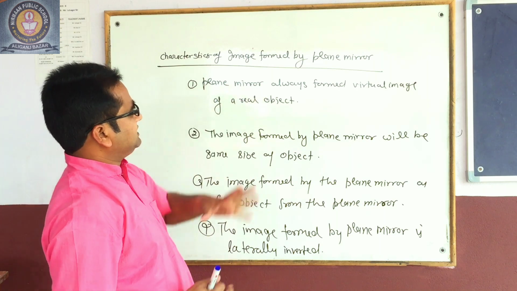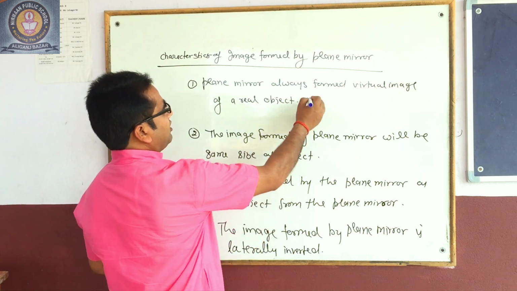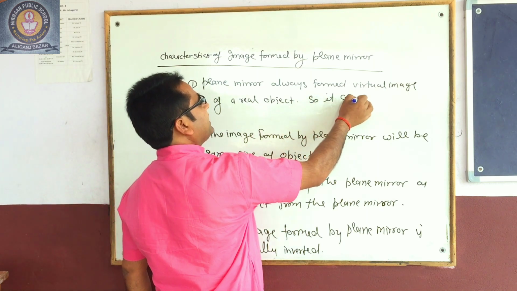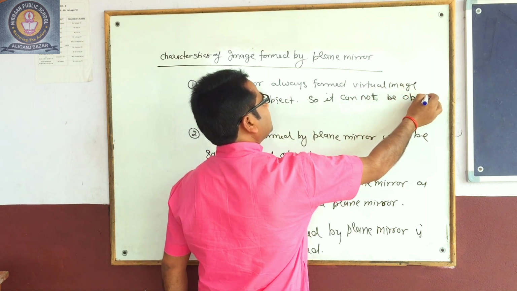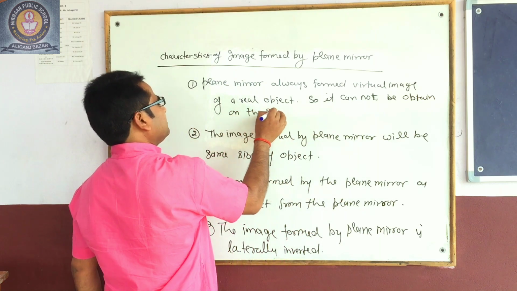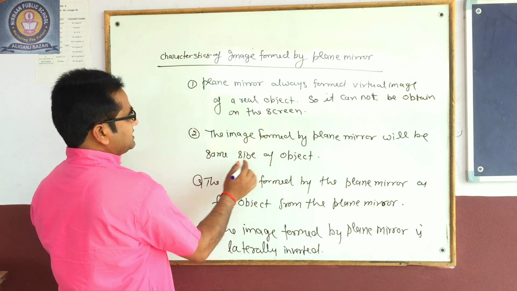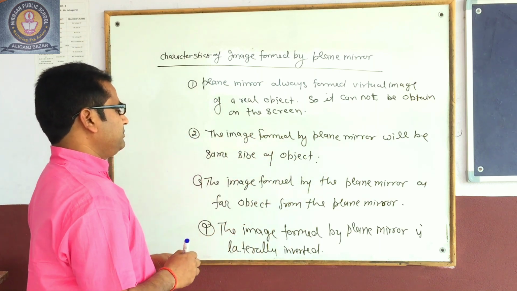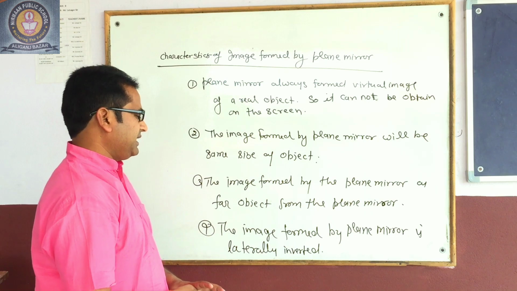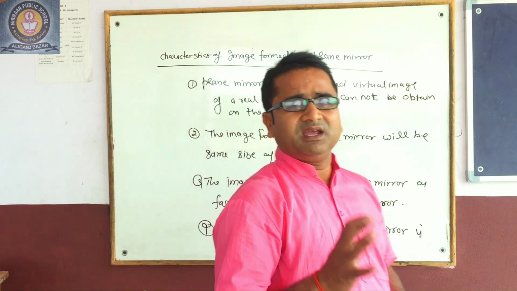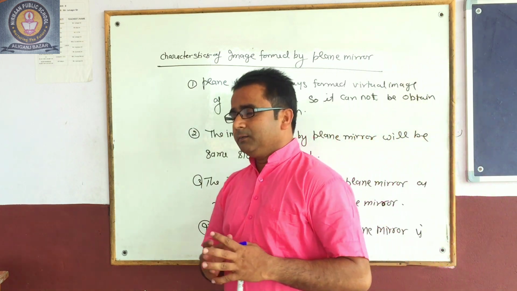Now, the plane mirror always forms a virtual image of a real object, so it cannot be obtained on the screen. The image formed by the plane mirror will be the same size as the object. The image is as far behind the mirror as the object is from the plane mirror, and the image formed by the plane mirror is laterally inverted. These are the characteristics of the image formed by the plane mirror.